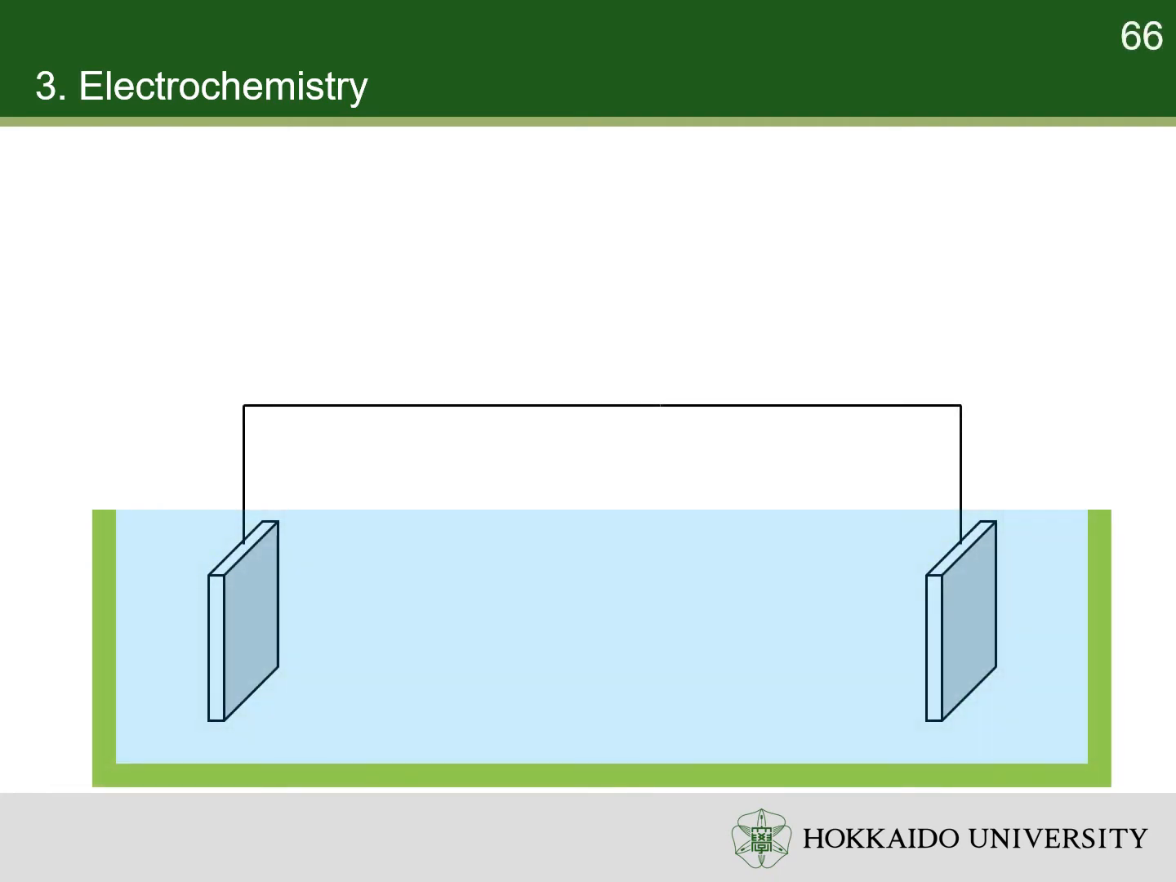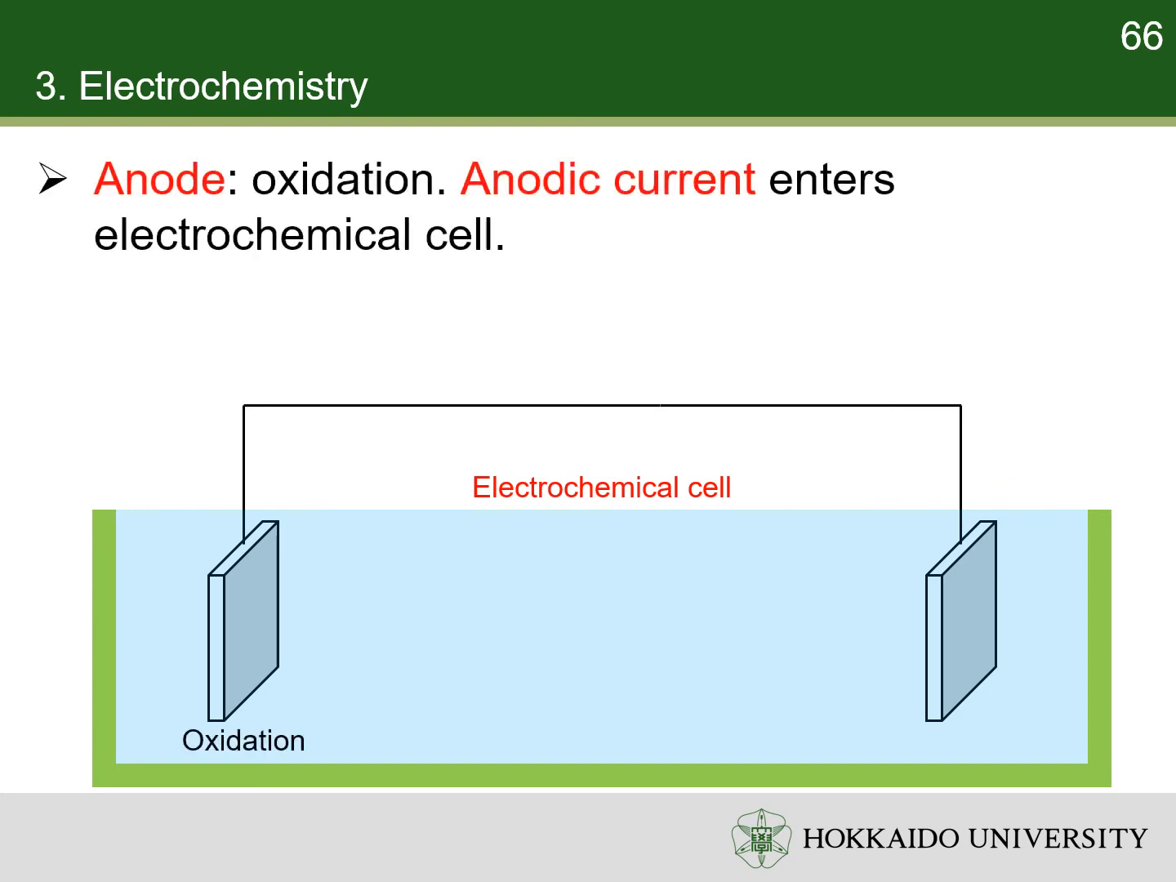A complete circuit needs at least 2 electrodes. The electrolyte and electrodes form a device called electrochemical cell. The electrode at which oxidation takes place is called an anode. The electrons removed from the reductant leave the electrochemical cell through the anode. Pay attention that the direction of current is defined to be the opposite of the direction of the motion of the electrons. So, the current enters the device through the anode. It is another way to define anode. The current of the anode is called anodic current.